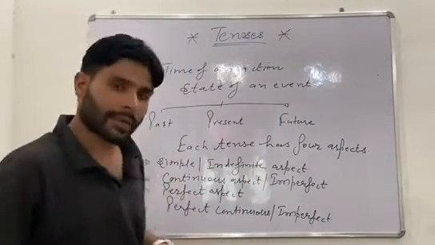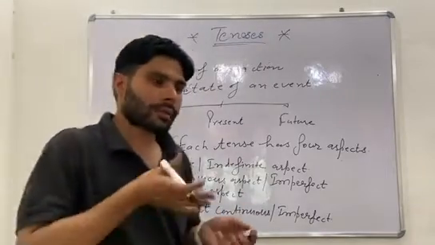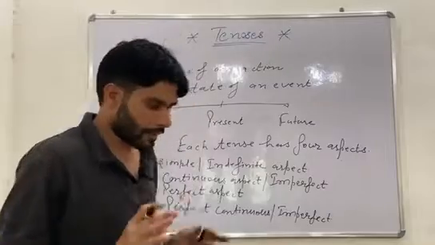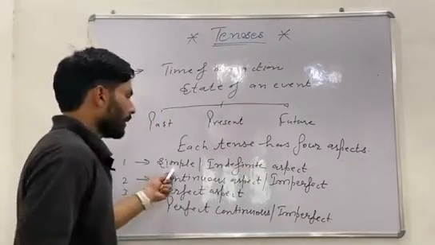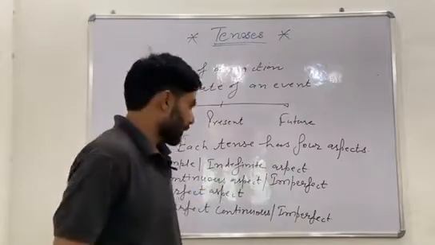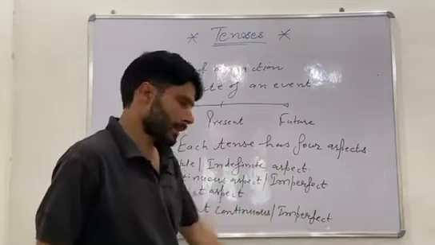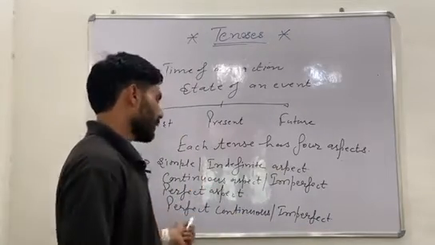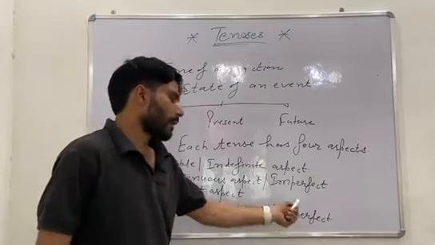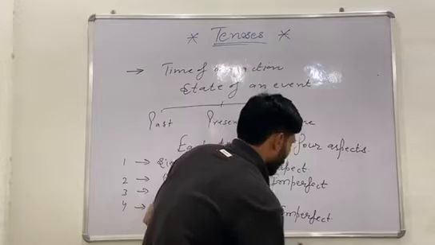So how many aspects in tenses? 12 aspects. Aspect talks about the subparts of tenses, right? So it is the simple indefinite aspect. The second is the continuous aspect, which we can also call the imperfect aspect. The third one is the perfect aspect, and the fourth one is the perfect continuous aspect, also called the perfect imperfect aspect.